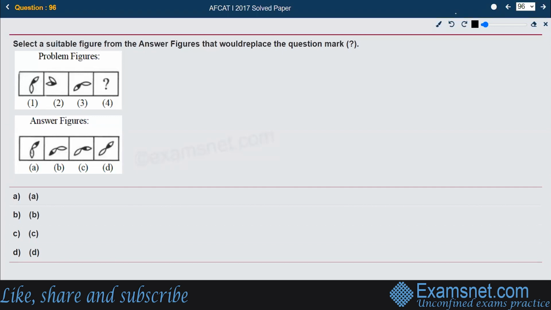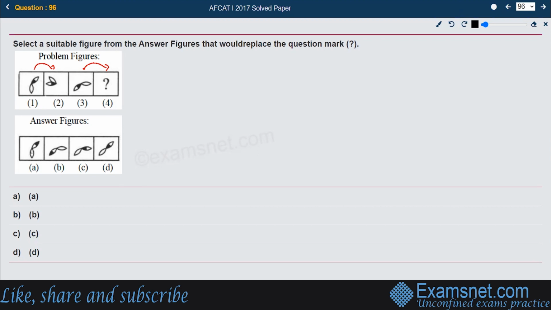Okay, so what is happening in this one? We are supposed to select a suitable figure from the answer figures that would replace the question mark. So we are supposed to see the pattern between 1 and 2, and a similar pattern should be applied between 3 and 4. If you look carefully, what is happening between 1 and 2? There are two leaves. One is semi-shaded, another one is completely hollow, unshaded.